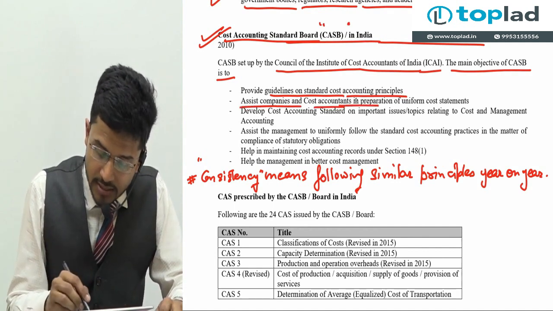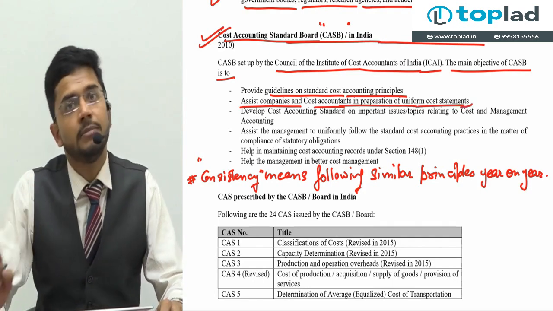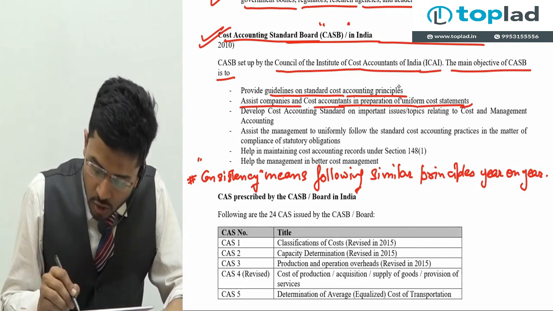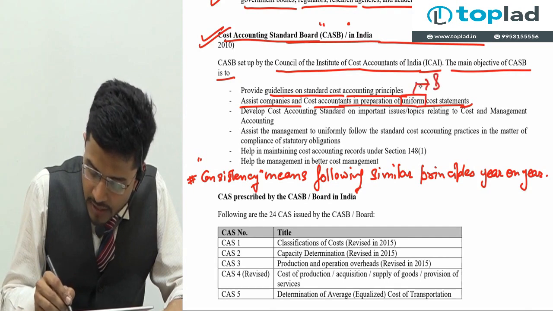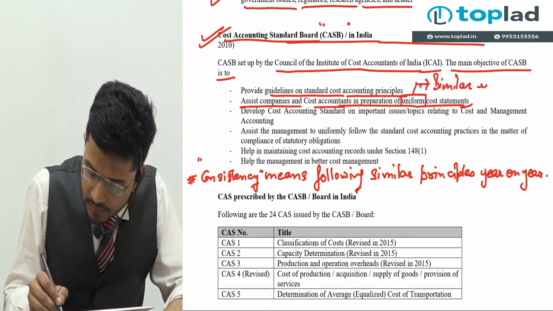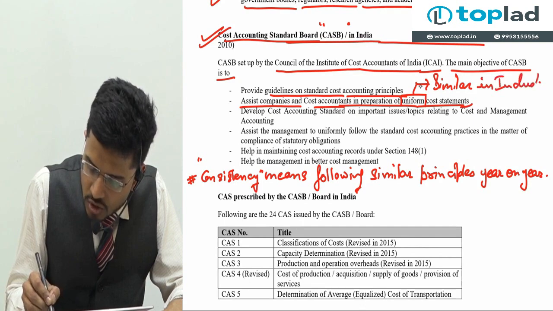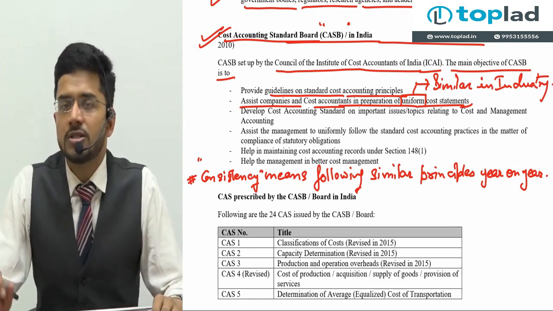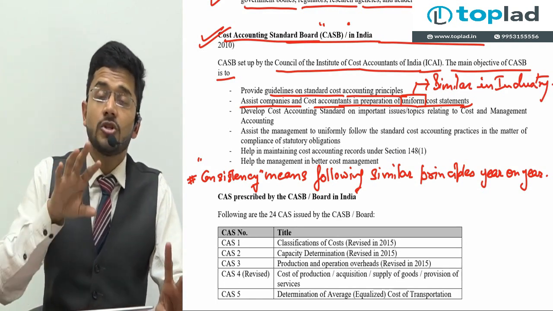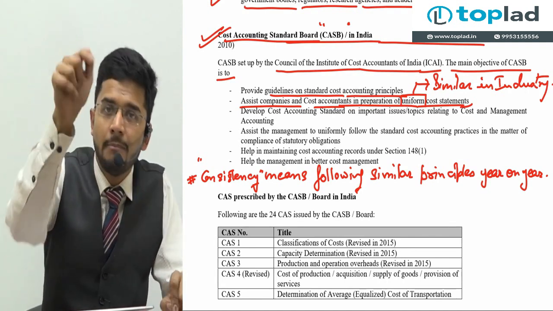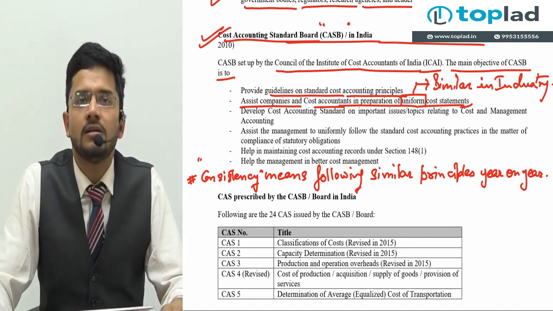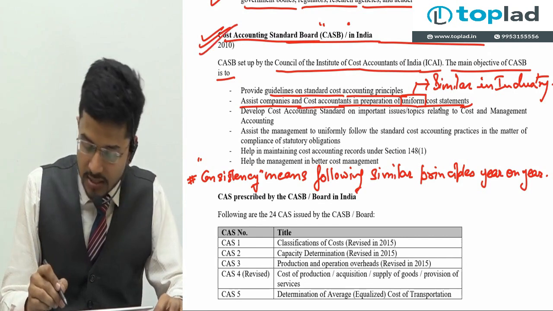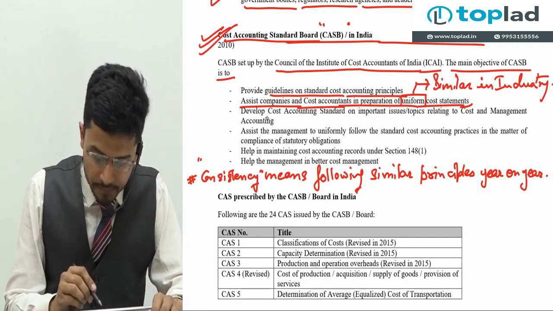Assist companies and cost accountants in preparation of uniform cost statements. This is the biggest objective which is being achieved by CASB. Guys, we want uniform cost statements. Uniform means similar in industry. The entire industry should have not the same cost accounting statements, but cost accounting statements prepared on the same basis, so that we are able to compare the results. So this is the responsibility of CASB, to assist companies and cost accountants in preparation of uniform cost statements.